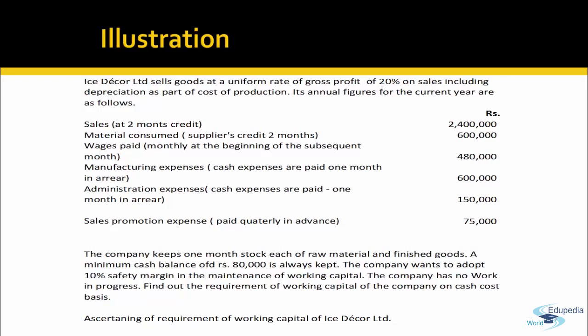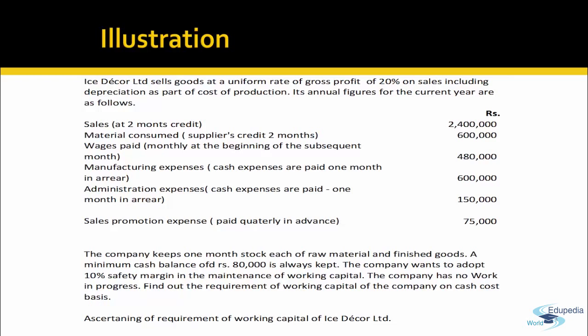So it is paid at the beginning of the subsequent month. That means there's a 1 month lag. Wages are 6 lakh rupees. Manufacturing expense, cash expenses, are paid in 1 month arrear, of 6 lakh rupees. Administration expense of 1 lakh 50,000. Sales promotion expense paid quarterly in advance, 75,000.